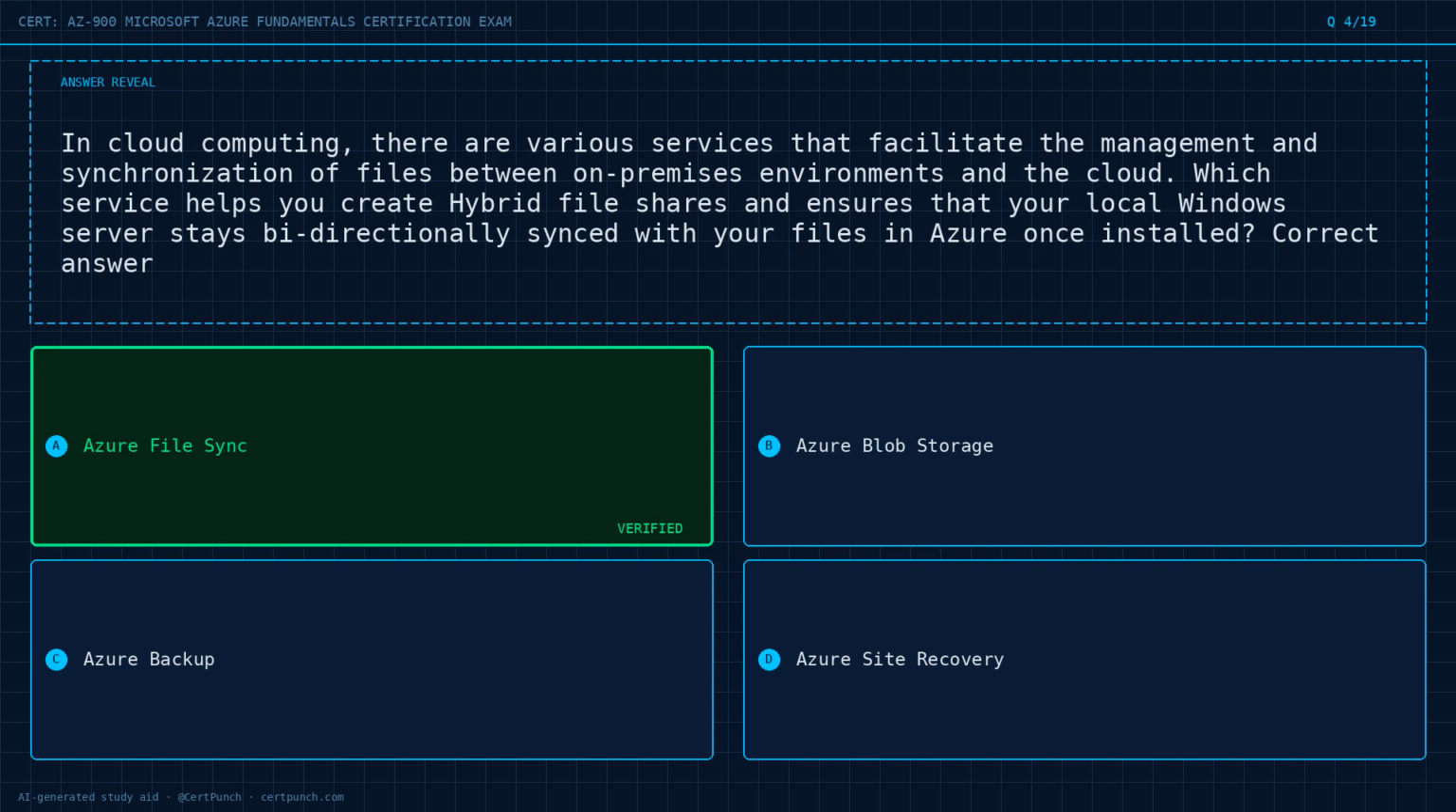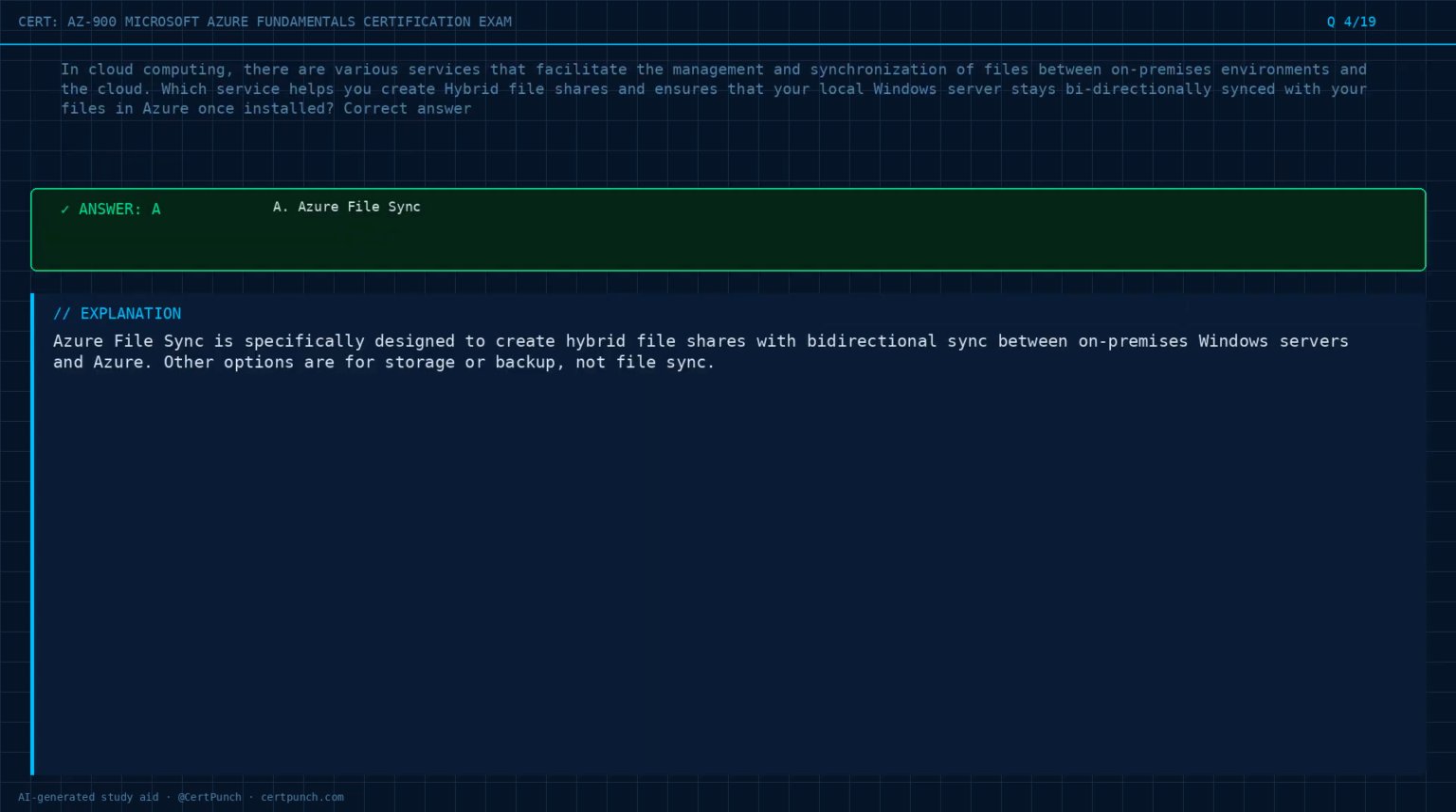The answer is option A. Exam logic. Azure File Sync is specifically designed to create hybrid file shares with bidirectional sync between on-premises Windows servers and Azure. Other options are for storage or backup, not file sync.